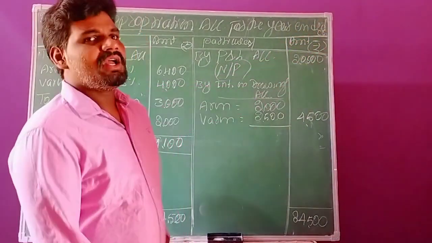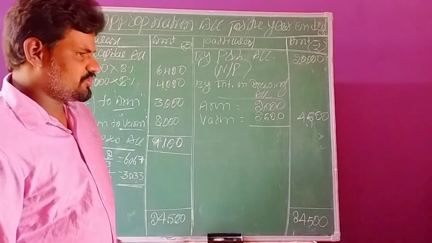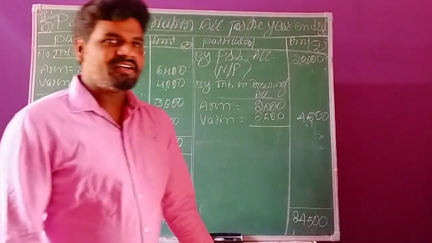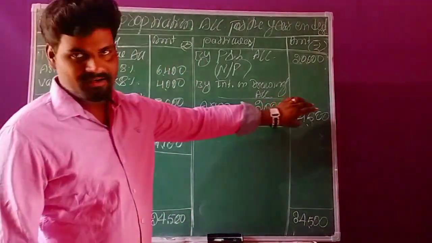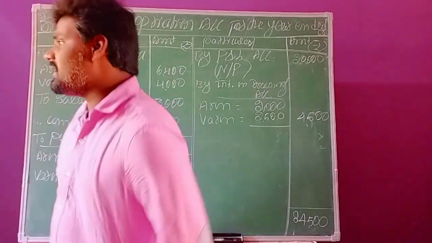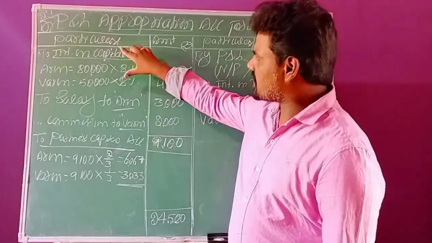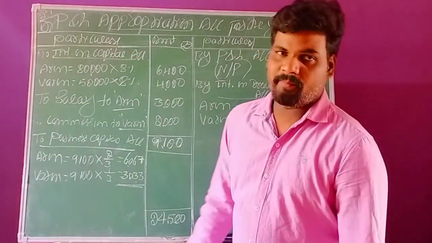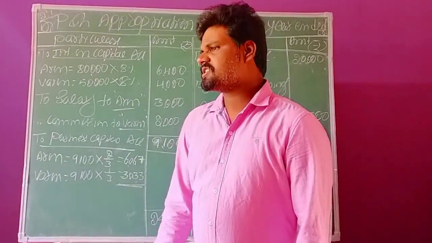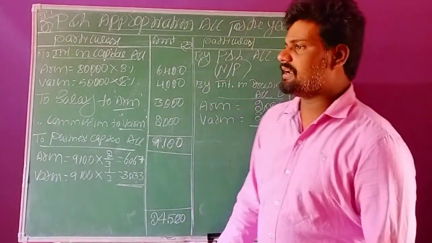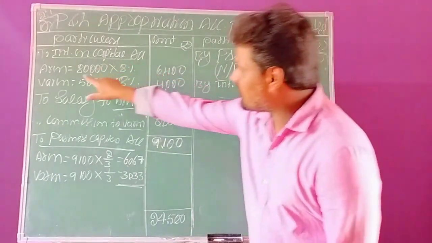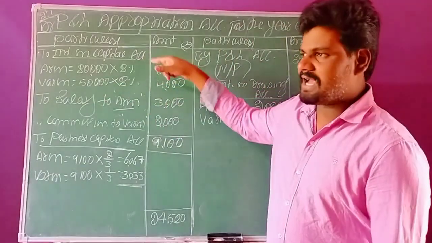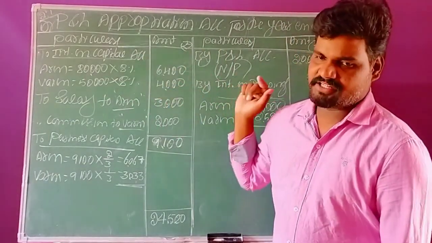On the same side, we record the interest on drawings in the business. On the same side, the first transaction we record is interest on capital. Interest on capital is calculated individually on the basis of their invested capital only, and we record the yearly interest.